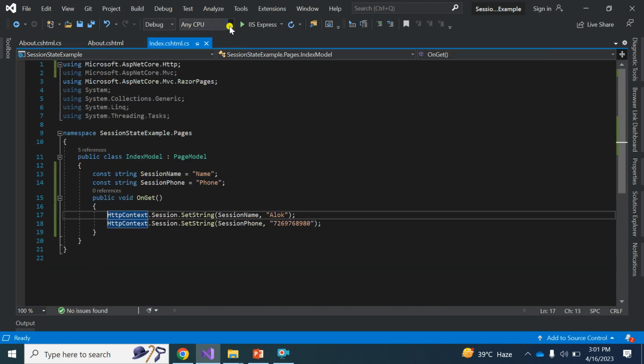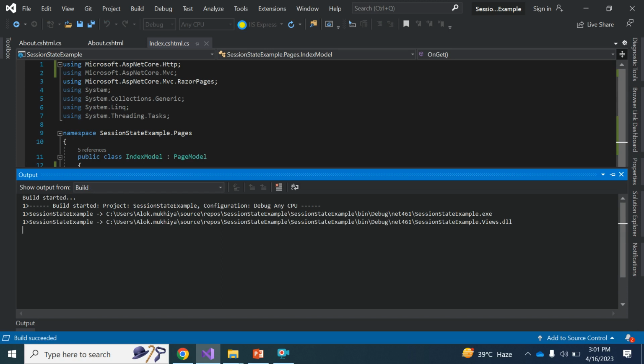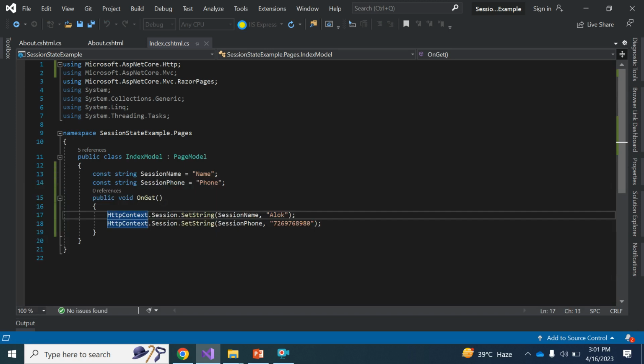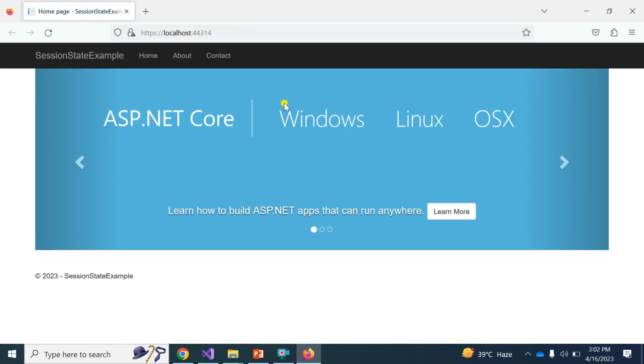Now let's execute the solution again and see what happened. It will take a few seconds as before. A few more seconds, I hope you guys wait. So now the application has successfully launched. Here you can see the default pages are already there.